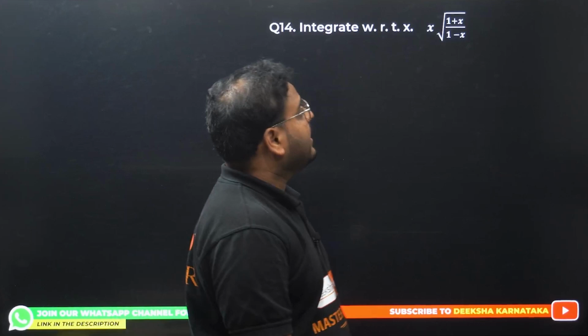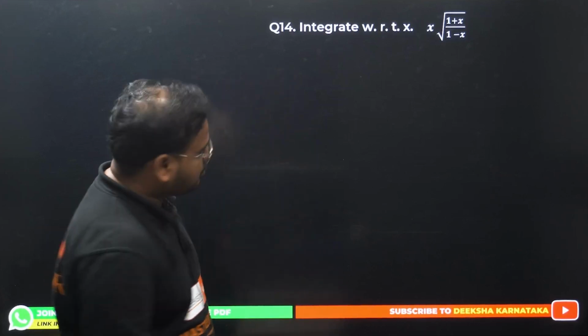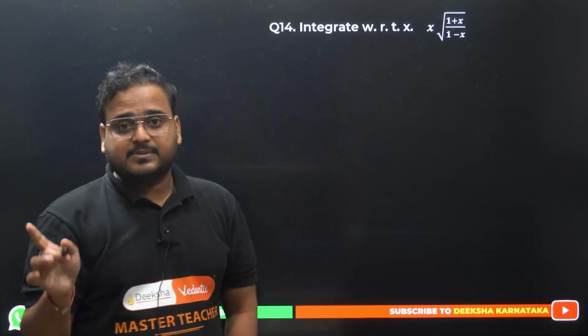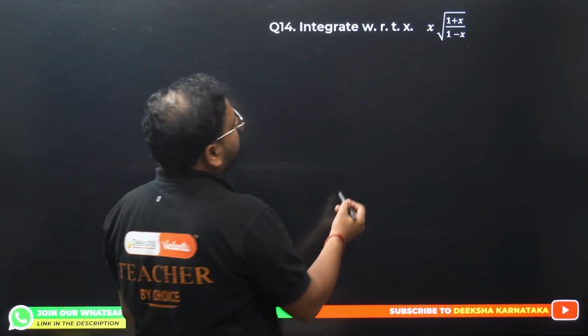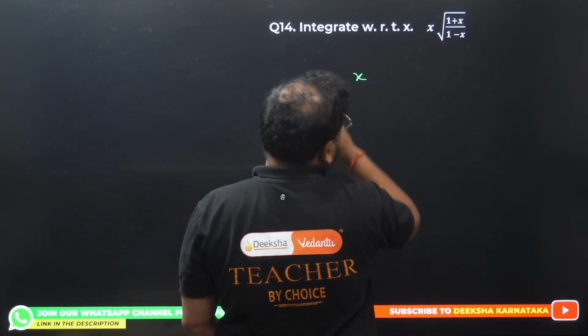Integrate with respect to x the function x times root of (1 plus x) upon (1 minus x). How do you solve this question? I'll not give you all the steps, but I'll give you the key steps to get this answer. You have to let me know whether you got it right or not. Okay? So keep x as it is.